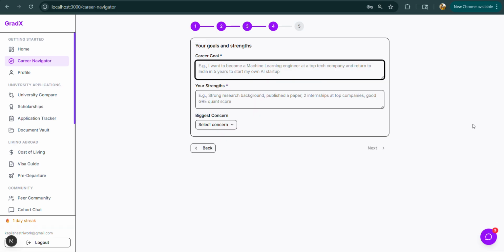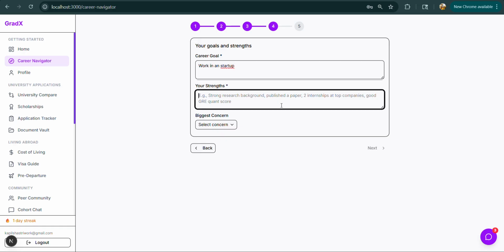And his goal is to work in a startup, and his core skill is logic building.